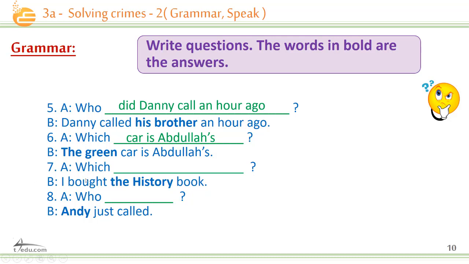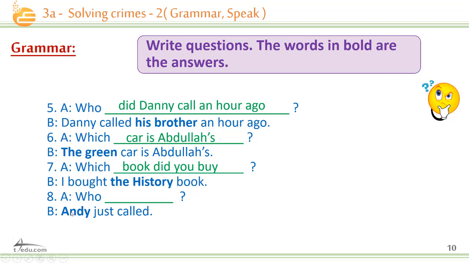Okay. Now let's see. I bought the history book. So let's see. Subject, verb, and object. So we are going to say, which book did you buy? Very good.